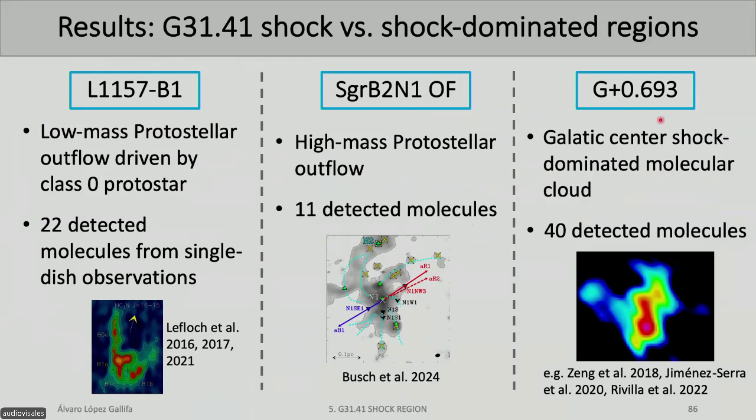So if we know that our shock region has a different chemistry, what happened with other shocks in other parts of the galaxy? So we have selected these sources because they have dozens of molecules detected. And these are different kinds of shock-dominated regions. We have low mass protostellar outflows, which is a low mass star, and with its outflow, it creates a shocked region. The same thing, but with a high mass star. And then we have a molecular cloud, which is dominated by large-scale shocks.